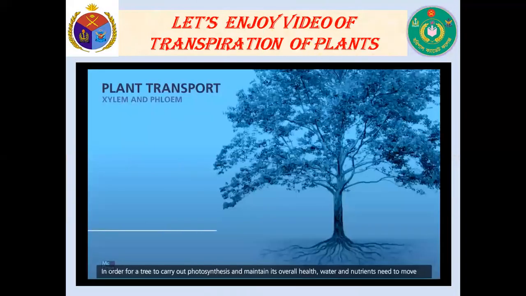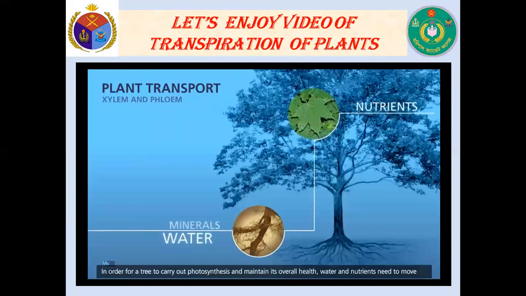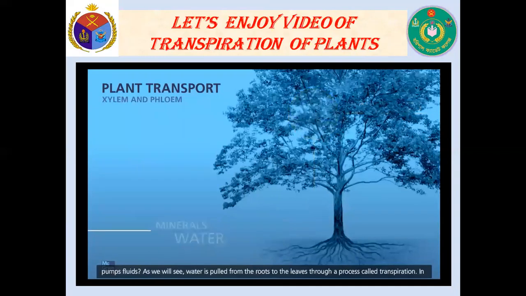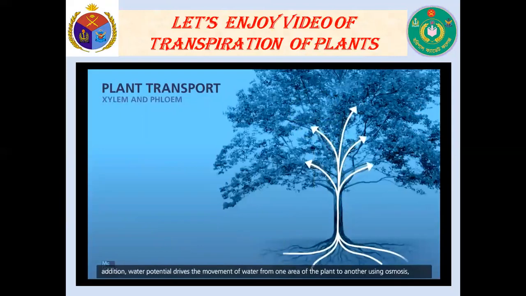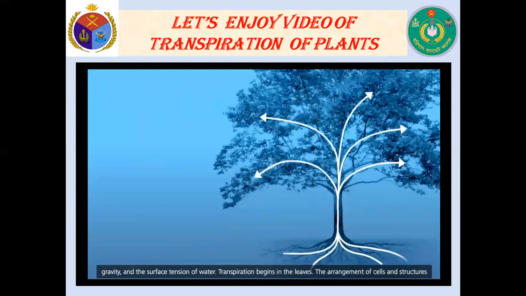To carry out photosynthesis and maintain its overall health, water and nutrients need to move throughout the entire tree, even against gravity. How does a plant manage this without an organ like a heart that pumps fluids? As we will see, water is pulled from the roots to the leaves through a process called transpiration. In addition, water potential drives the movement of water from one area of the plant to another using osmosis, gravity, and the surface tension of water.